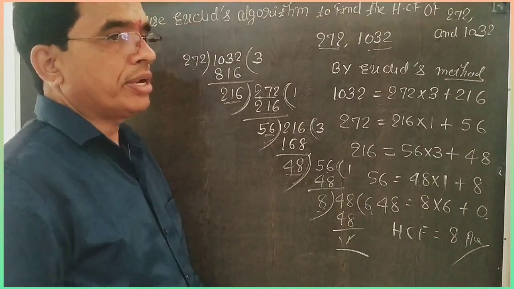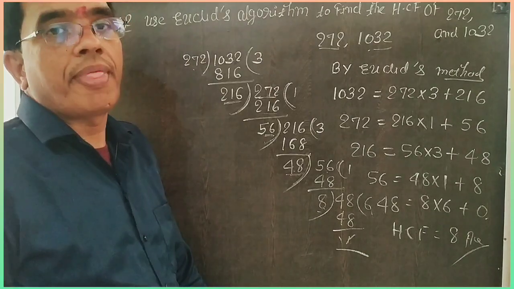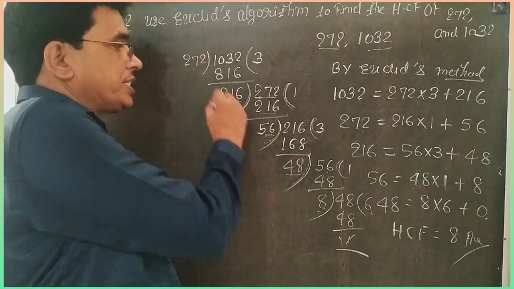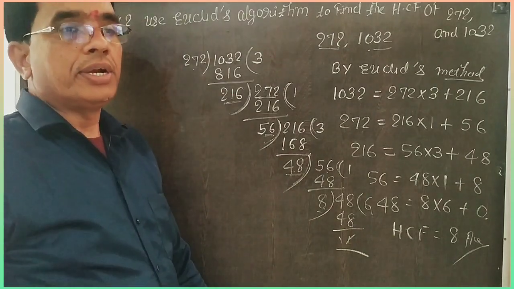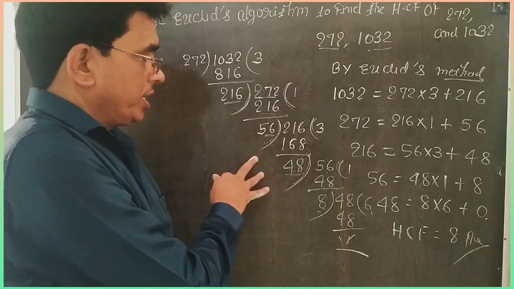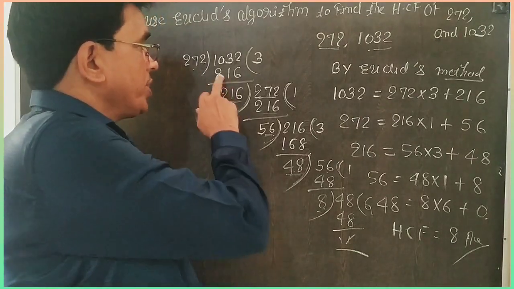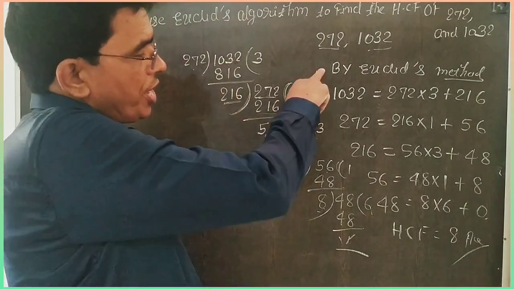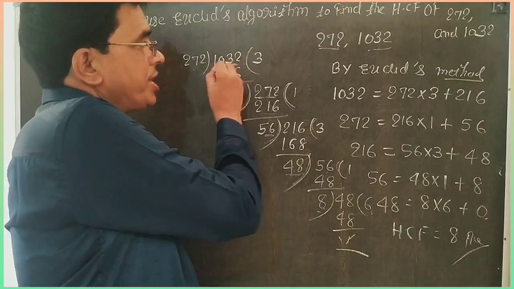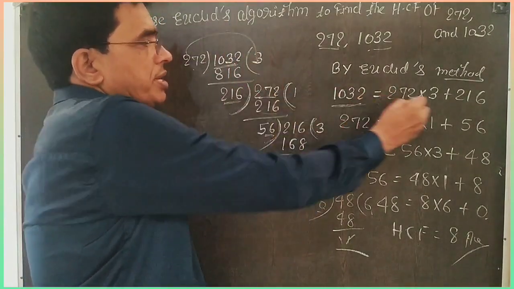So dear student, when your question is to find the HCF by Euclid's division method, first you find the HCF by the division method. Otherwise, you can also solve this in rough, and then with the help of the division method you can write it by Euclid's method. So first you write dividend, divisor into quotient plus remainder.